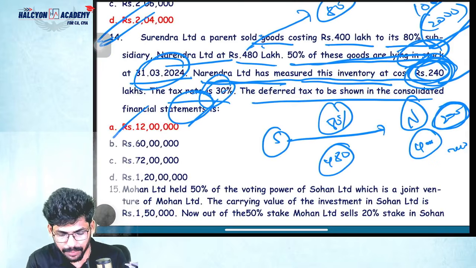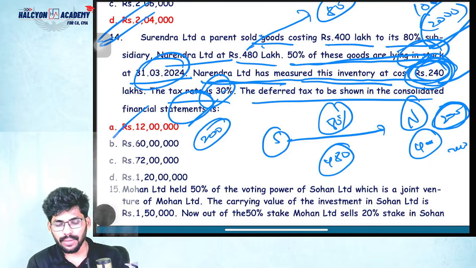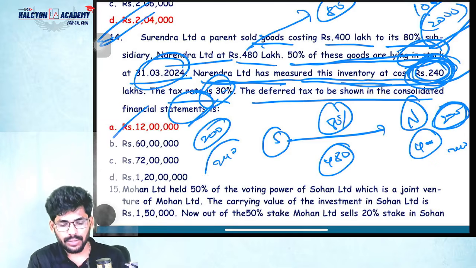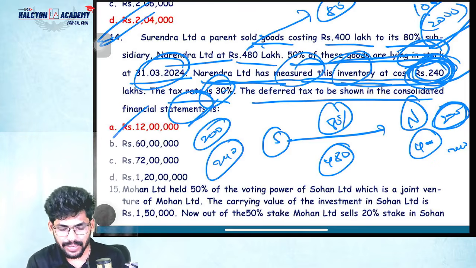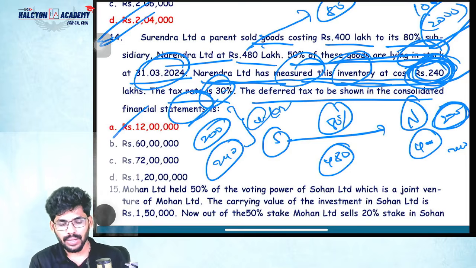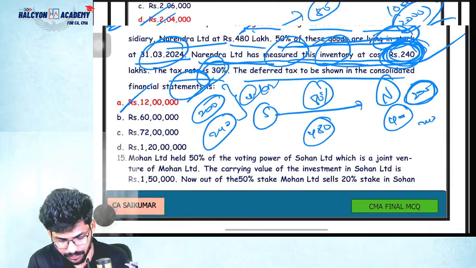See, for accounting, the cost is 200 only, but you have calculated at 240. Correct or not? The measured inventory rate is 240. Tax rate is 30%. So difference how much? 40 into 30%, 12 lakhs. That's it. Next.